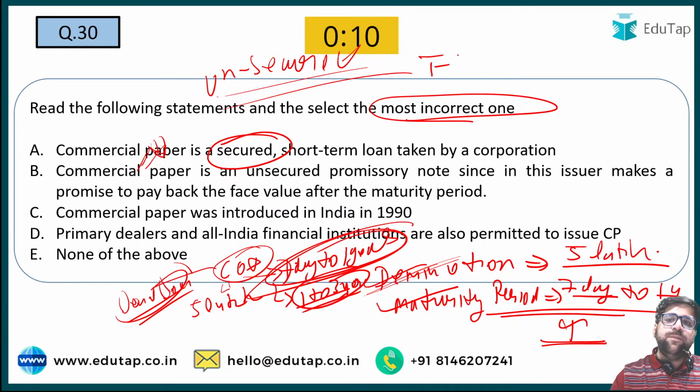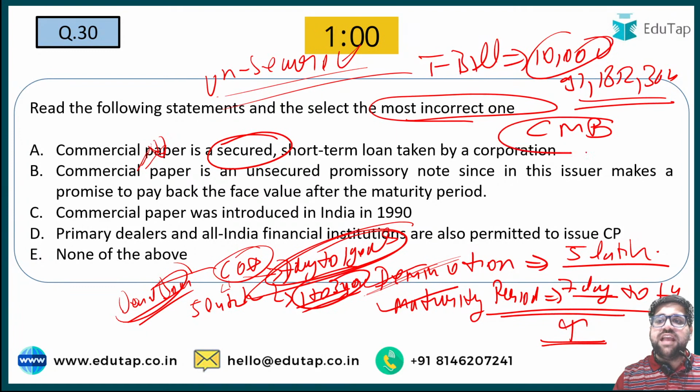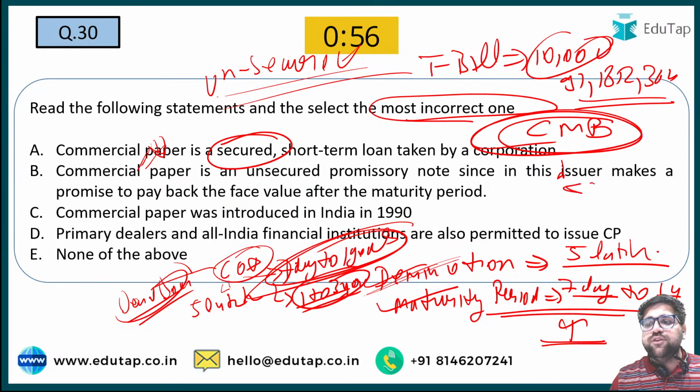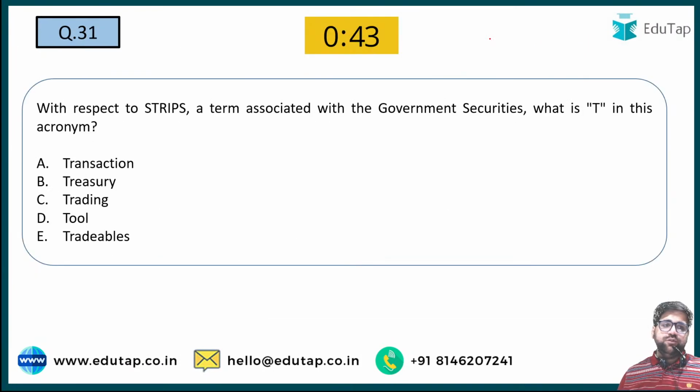For treasury bill, please note that the minimum amount is 10,000 and the maturities are 91, 182 and 364 days. Please note this particular point. There is also a component which is known as cash management bills. Although there is no denomination for it, these are generally issued for less than 91 days. So if a government needs funds, they can issue cash management bills. Then they can offer T-bills. Please note all these points. This is really very important for your phase 2.